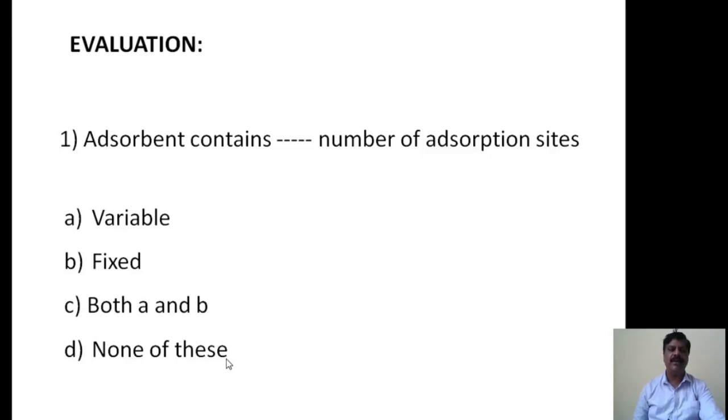You have to answer correctly. The B answer is the right option for this question. Therefore, the adsorbent contains a fixed number of adsorption sites.